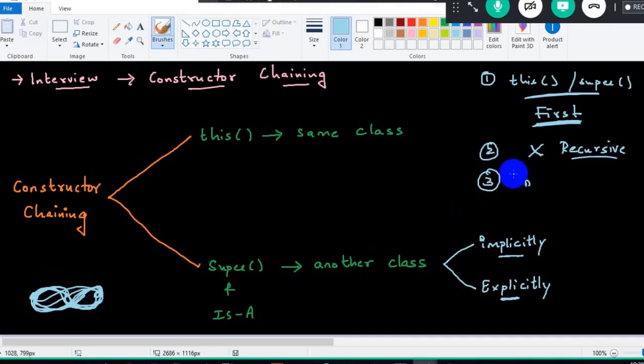And the third part: if there are n constructors, we can have only n minus 1 calling statements. Got the clarity here? If there are 1000 constructors, we can have 999 calling statements at the maximum, in order to avoid recursive chaining. This is all about constructor chaining. Any confusions, anyone?